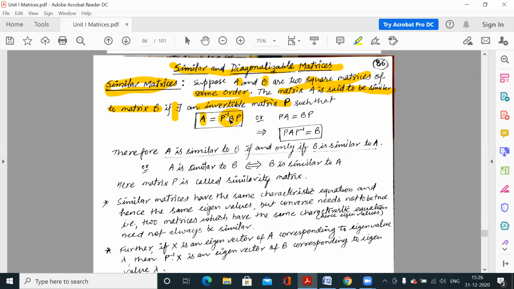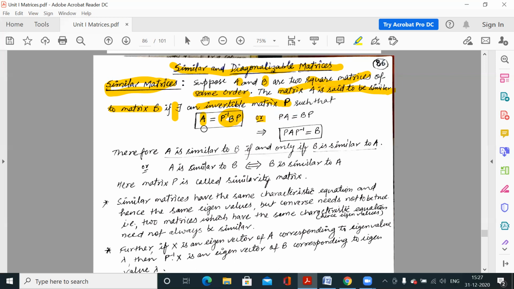So we say that A is similar to B when there exists this invertible matrix P such that the combination P inverse B P is equal to A. So A and B are our two matrices. If there exists such a matrix P, we can multiply by P inverse only when P inverse exists, and then P inverse B P is equal to A.